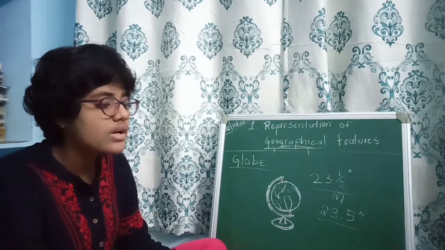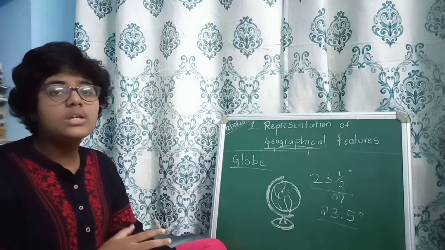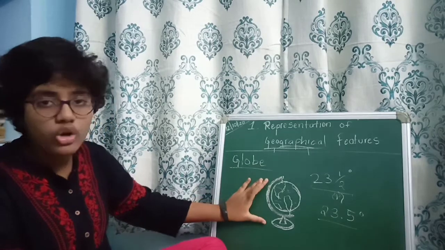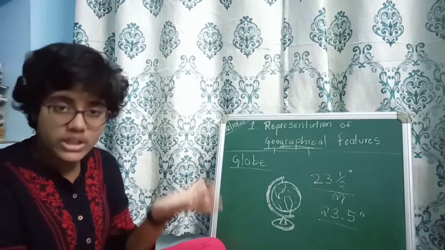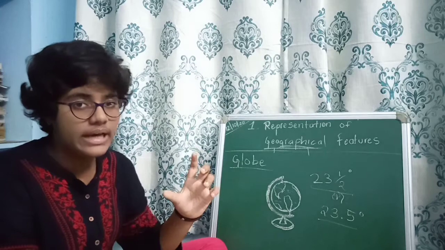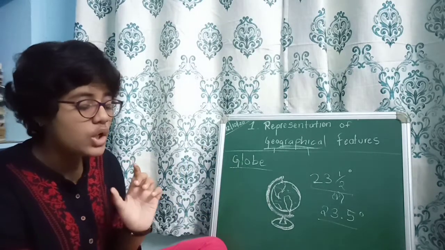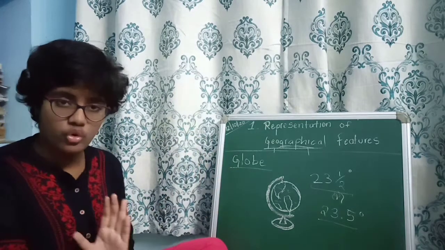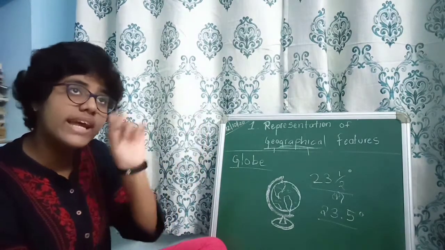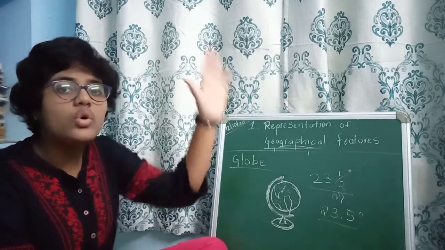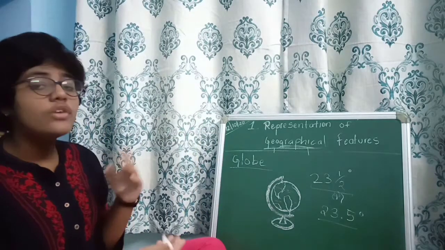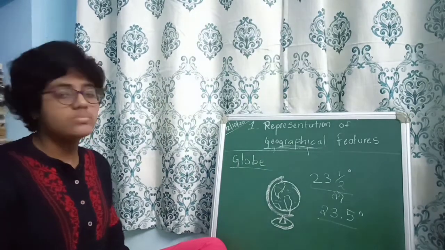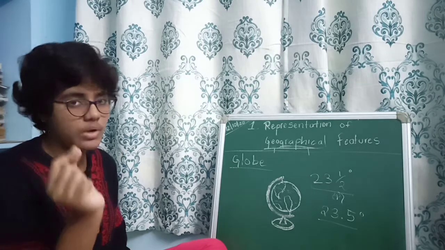The second point is, the information about the earth is not fully given. For example, if we take our country India on a small globe, we can't see total information about India. All states will be drawn, but we can't see the total names on the small globe. For that we should have a large globe for more information. That is one of the disadvantages.